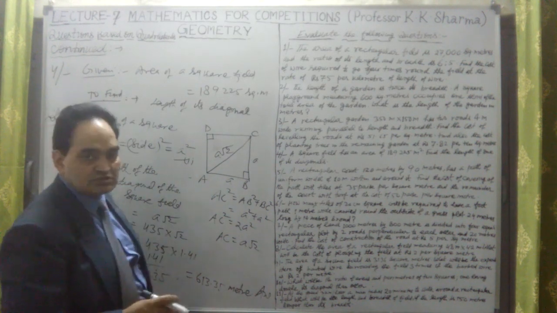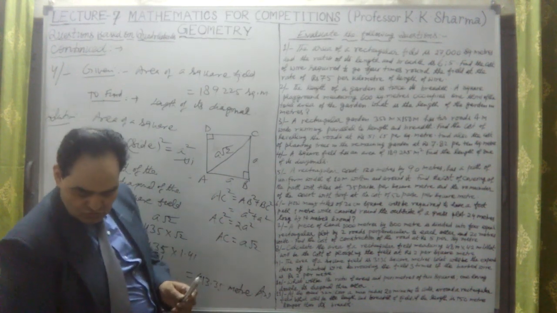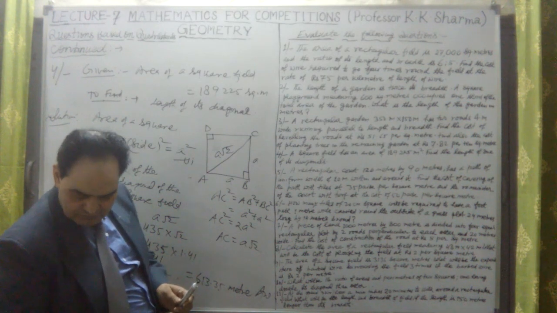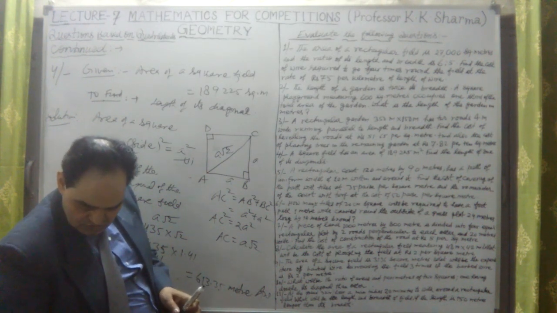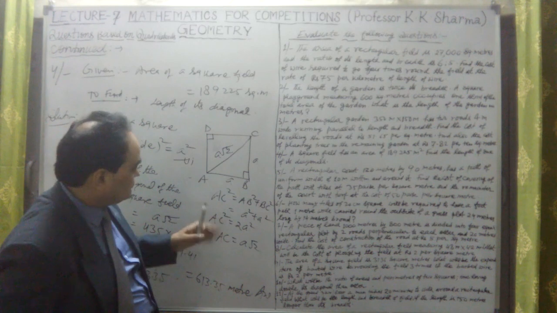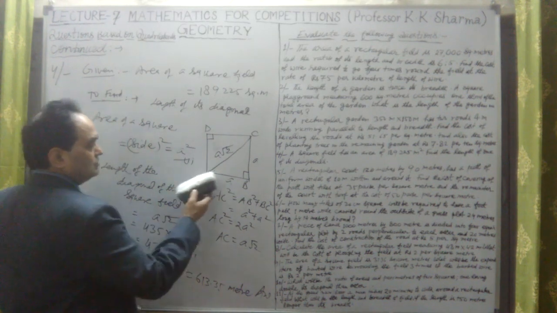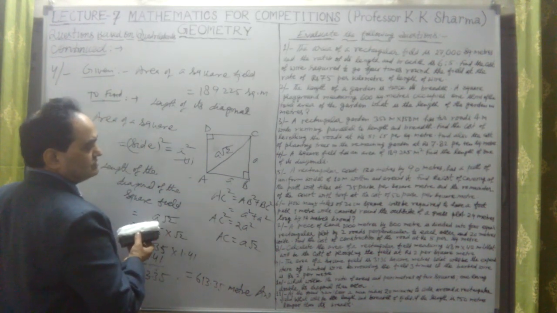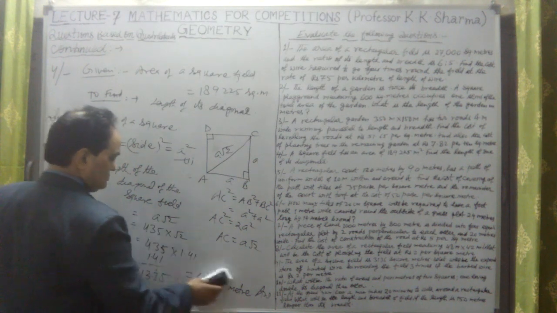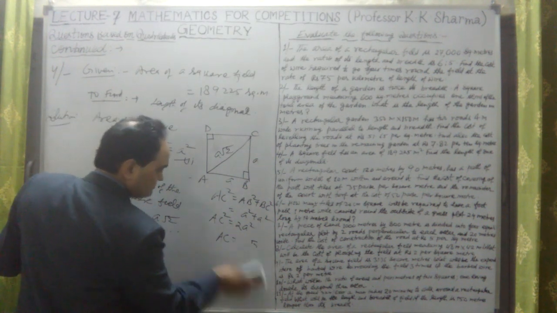Length of the diagonal is a square root 3, or we could find out directly by finding the square root of that value into 2. Length of diagonal is a under root 2. Okay, so this is the value here. Now let me take